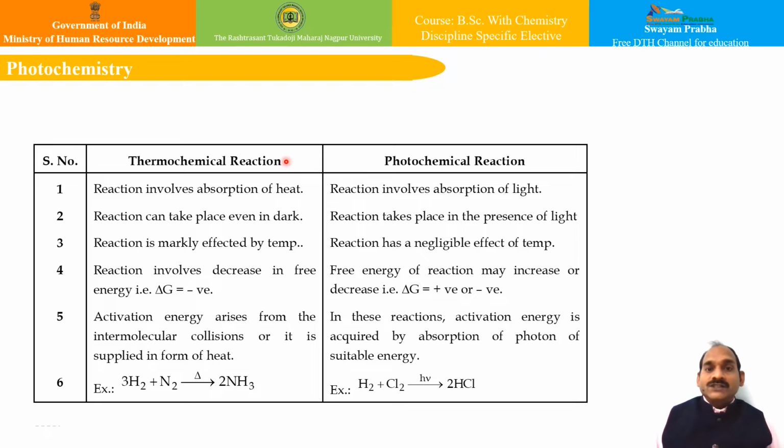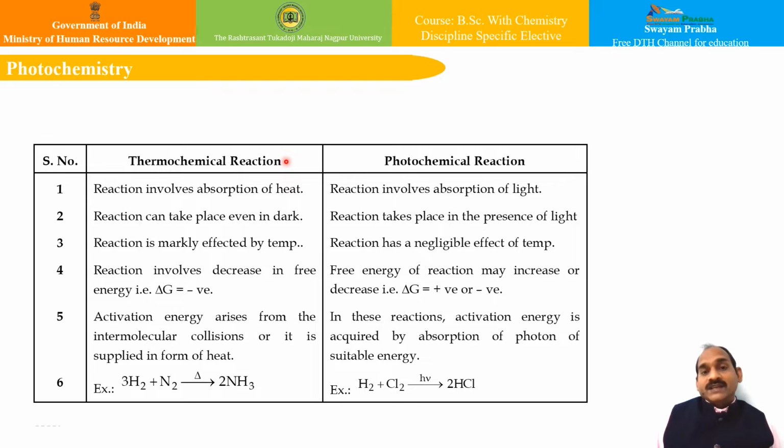The reactions which take place by the absorption of light by the reacting substances are called photochemical reactions. These reactions are generally brought about by the absorption of light radiation of the visible or ultraviolet region. And in all such cases, the light energy that is absorbed is stored in the substance, and then it is used for bringing about the reaction.